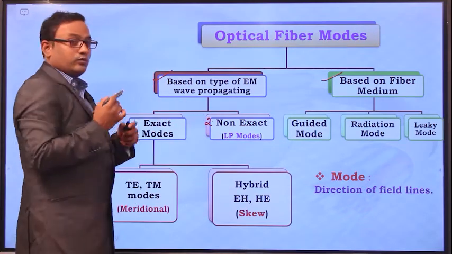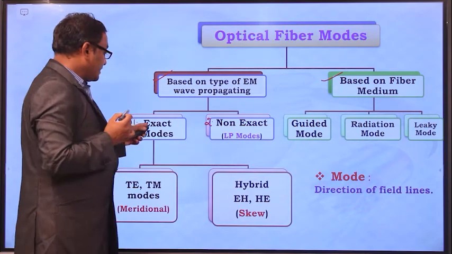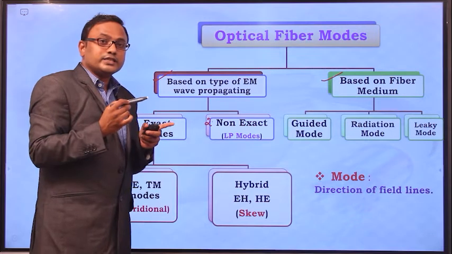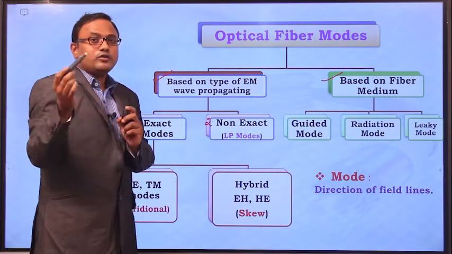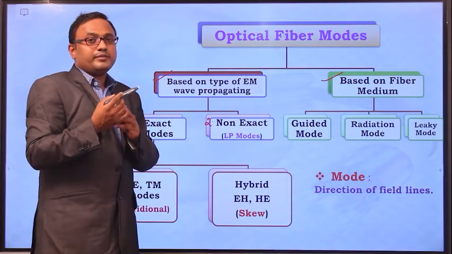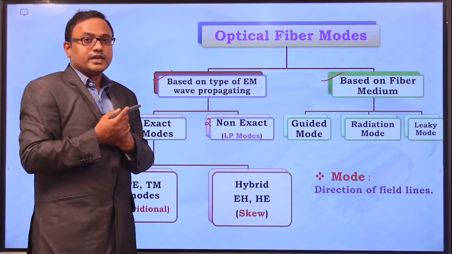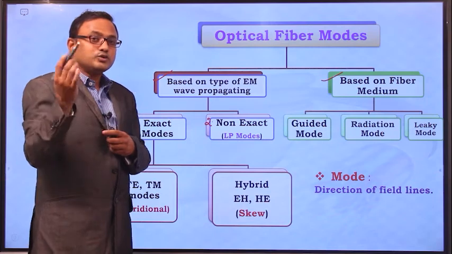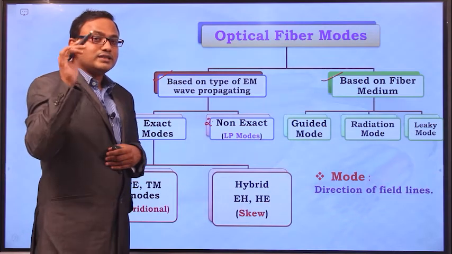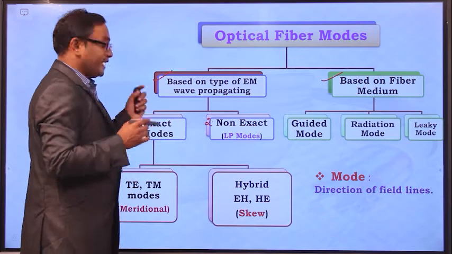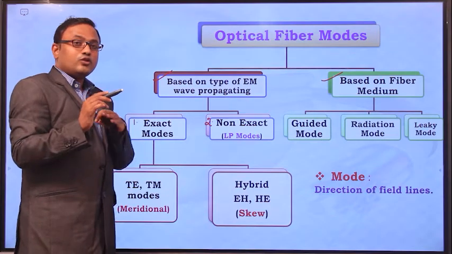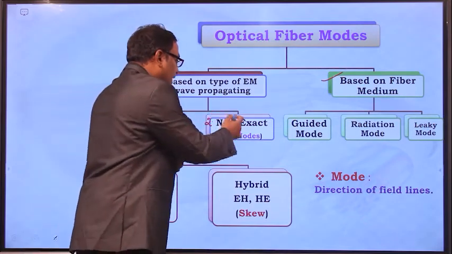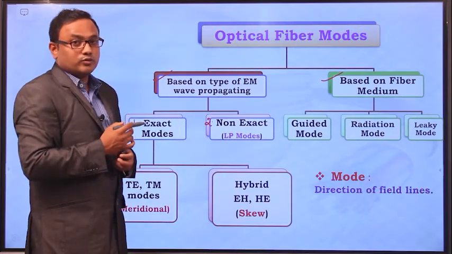Now what is the exact mode? Exact modes are nothing but the modes which have solutions in Maxwell's equations. You know very well there are four very famous Maxwell's equations. With the help of those Maxwell's equations, if we get the solution for a light mode, that mode is called an exact mode. And if there are no solutions in Maxwell's equations for a given mode, those light modes are the non-exact modes.